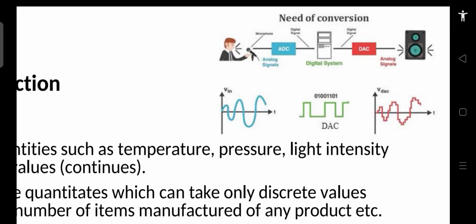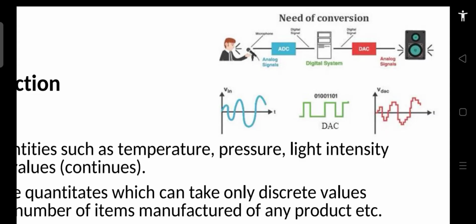So if we want to process them with the help of digital processors, then we have to convert these analog signals to the digital form, and only after that are we able to process them with the help of digital processors.